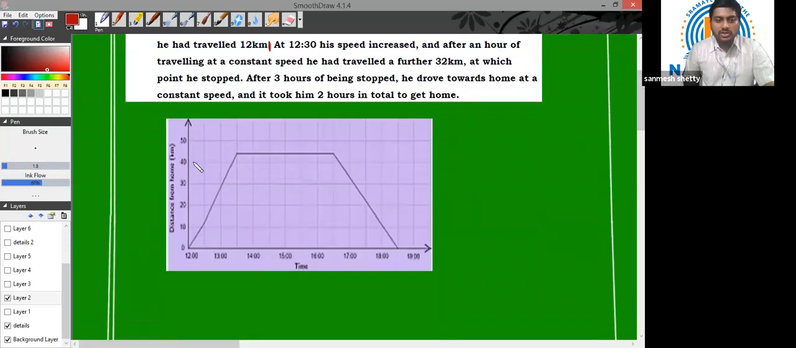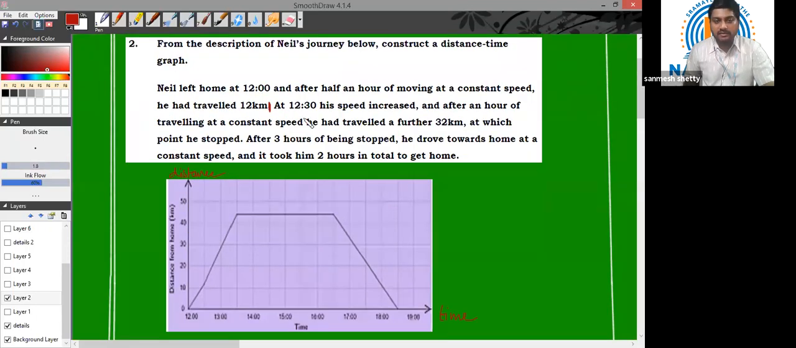So this is my distance time graph which I have taken. This is time, and this is distance in kilometer. So the first information they gave is he started his journey at 12. So we are starting from 12 o'clock.